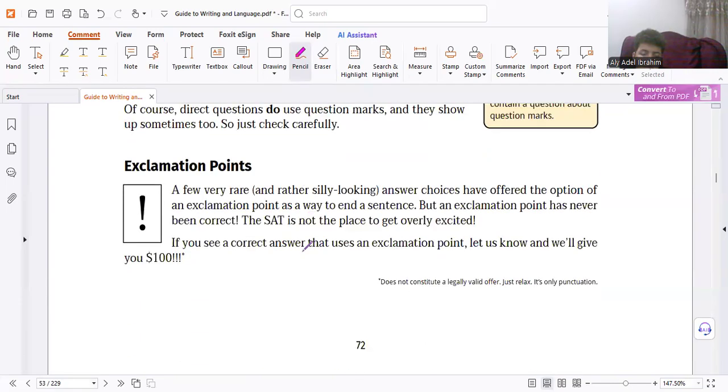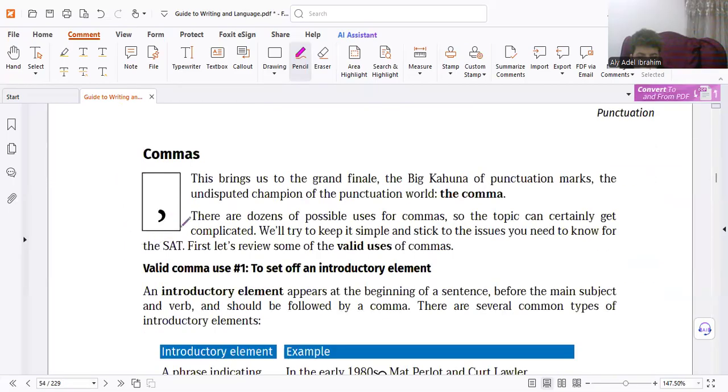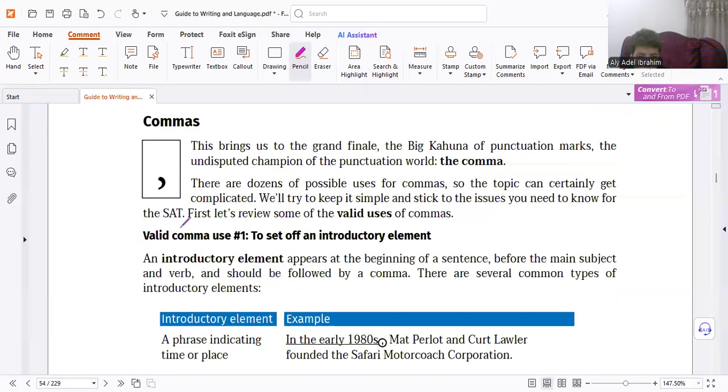Revise. Exclamation points we will not test you for. But you must understand that exclamation language. And don't worry, we will not test you for exclamation. So if you find an exclamation in any answer, it must be wrong. Don't worry. Commas. Commas, very, very important. Remember, your future in college depends on the uses of comma. If you don't understand the comma uses, you will not enter college. It's a fact.